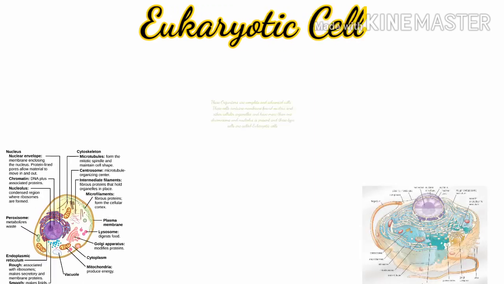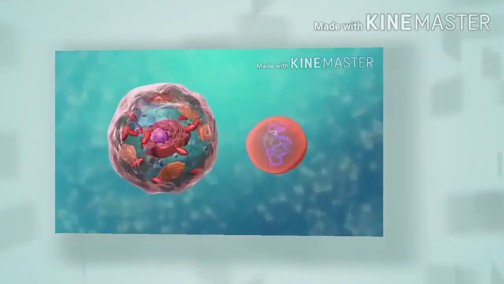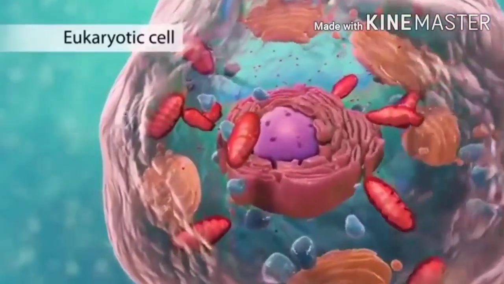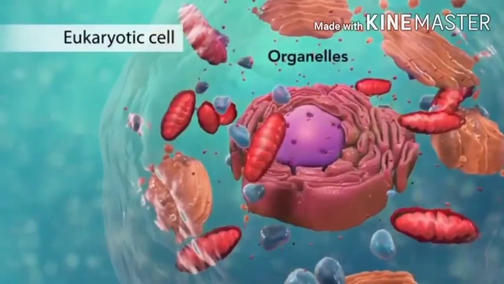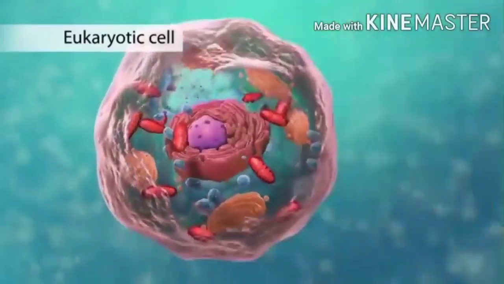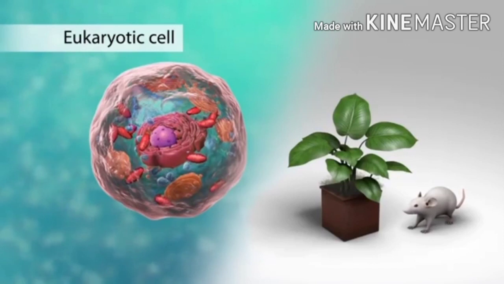Moving further to the eukaryotic cells, these organisms have complete and advanced cells. These cells contain a membrane-bound nucleus and other cellular organelles, have more than one chromosome, and a nucleolus is present. These types of cells are called eukaryotic cells. The second category is eukaryotic cells. They have organelles, which include the nucleus and other special parts. Eukaryotic cells are more advanced, complex cells, such as those found in plants and animals.